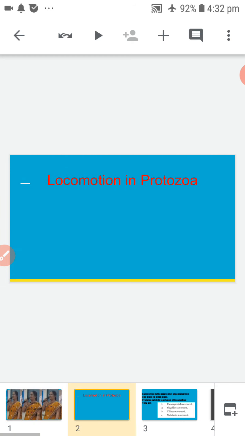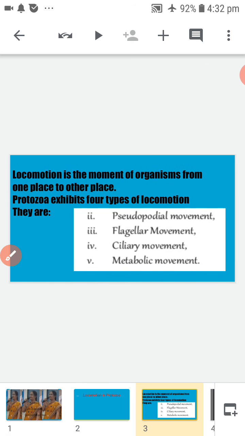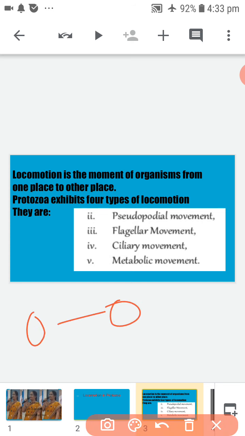Today we are going to discuss locomotion in Protozoa. What is locomotion? Locomotion is the movement of organisms from one place to another place. That is called locomotion.